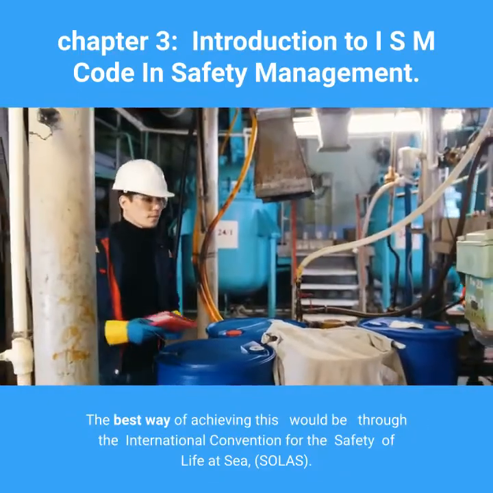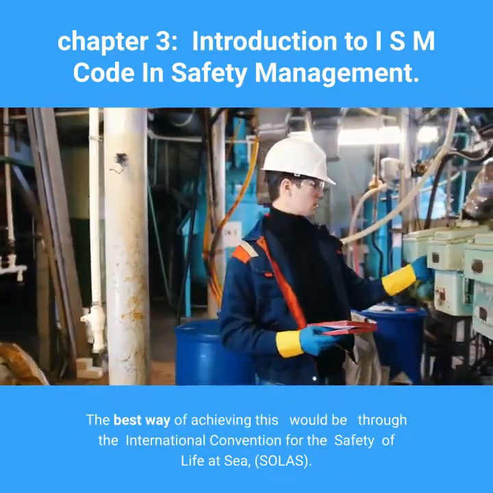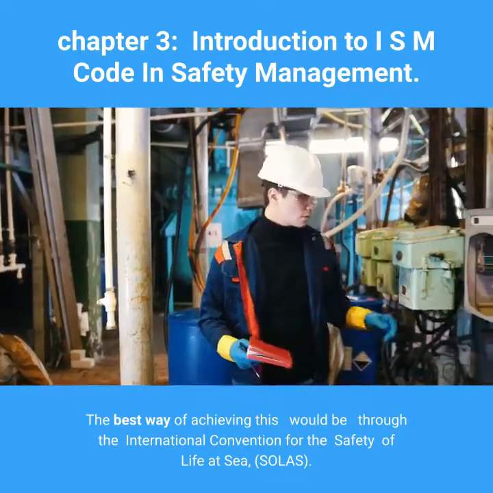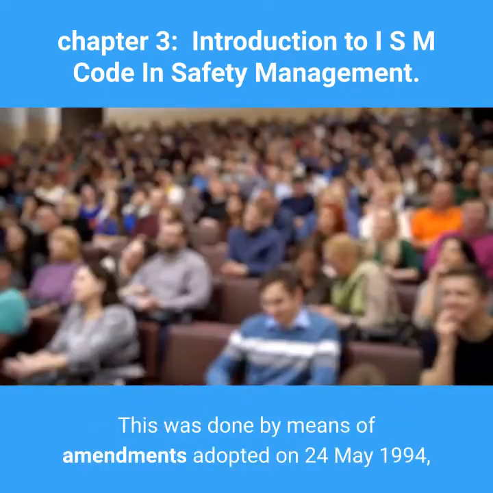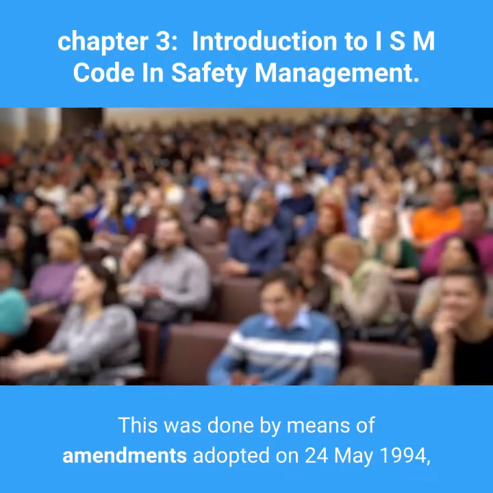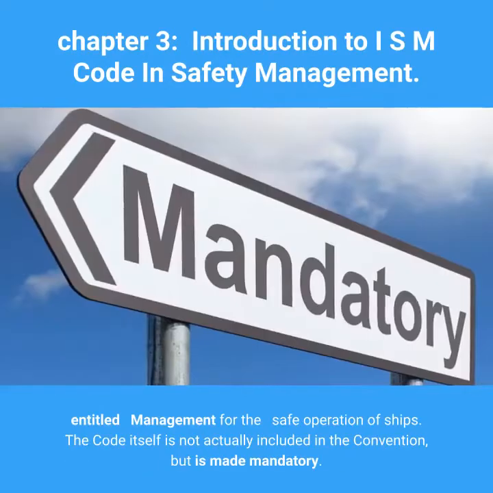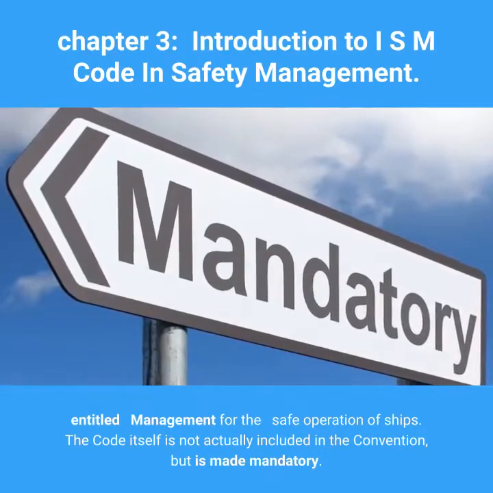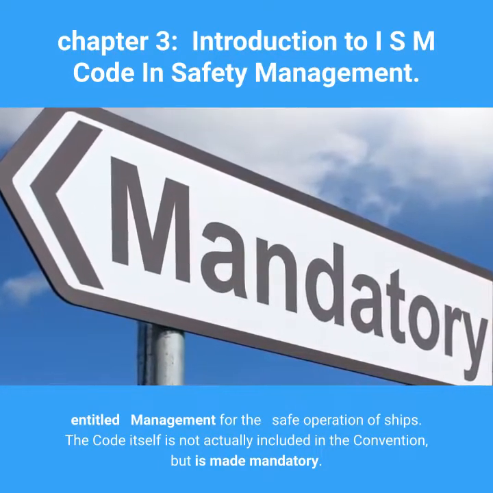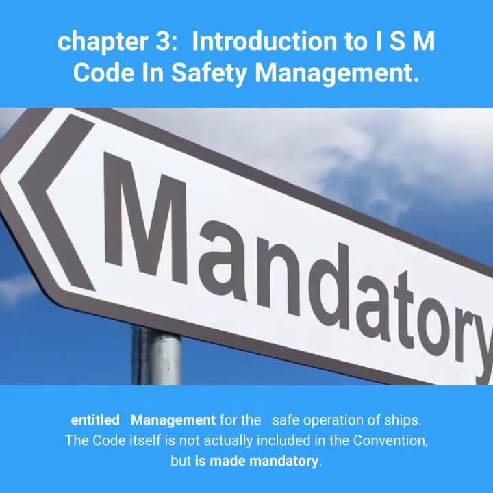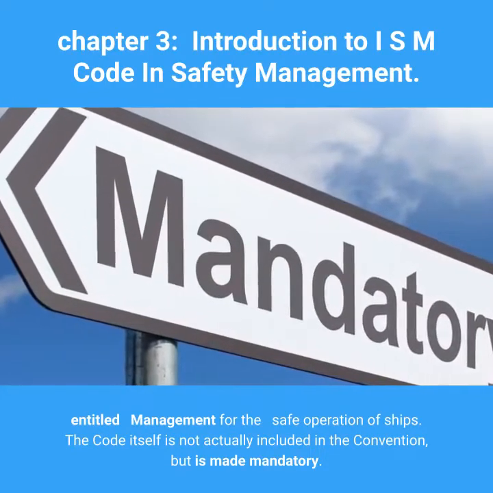The best way of achieving this would be through the International Convention for the Safety of Life at Sea, SOLAS. This was done by means of amendments adopted on 24 May 1994, which added a new Chapter 9 to the Convention, entitled Management for the Safe Operation of Ships. The code itself is not actually included in the Convention, but is made mandatory.